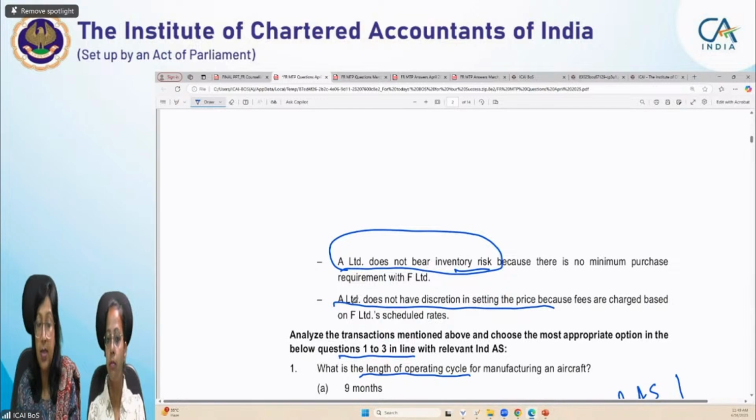Okay students, yes, you both are right. A Limited will be principal, even though he's not bearing the inventory risk and not having the discretion of fixing the price, because he is the person who is taking the contract, who is bringing the contract and subletting. He is the person who is understanding the requirements and expectations of the customer, and he is passing them on. He is controlling the advert quality, timing and when. So A Limited has substantial power of control. That's why A Limited will be